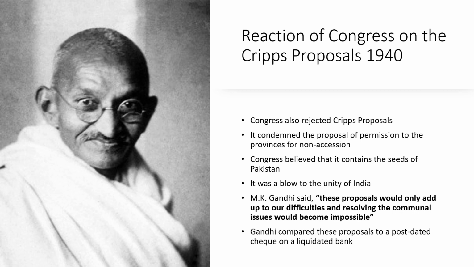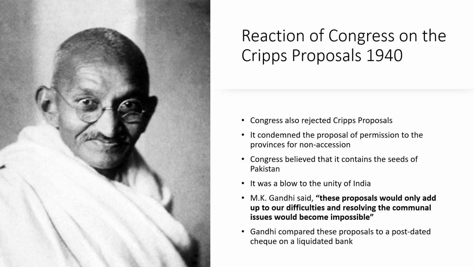And the Indian National Congress rejected the Cripps proposals on the ground that you are sowing the seeds of Pakistan. Congress believed that these proposals contained the seeds of Pakistan, and that it was a blow to the unity of India. I mean, you are allowing the secession of provinces. It means that you are dividing India not into two states but into numerous states. You're trying to divide India, and this is a blow to the unity of India. So this was the main argument of the political leaders of India, and especially Gandhi.